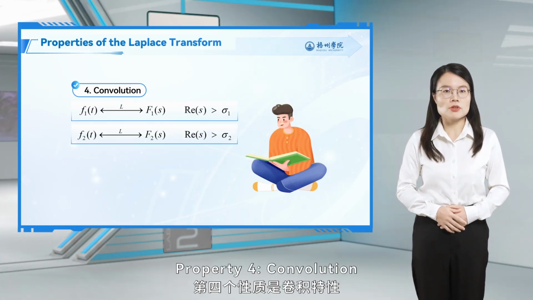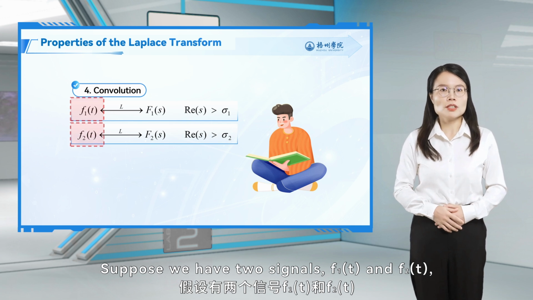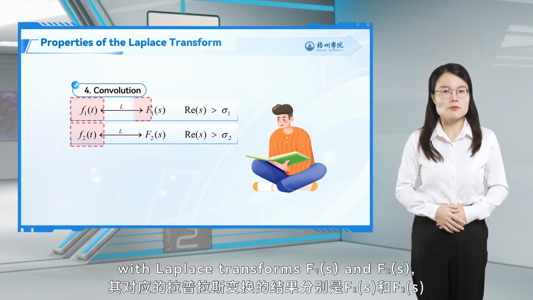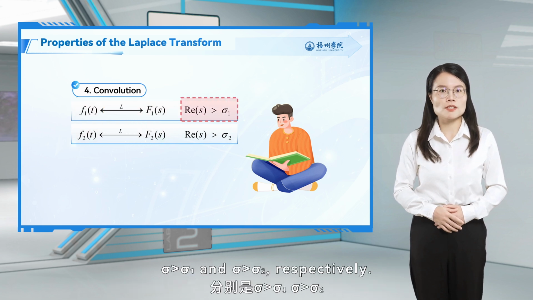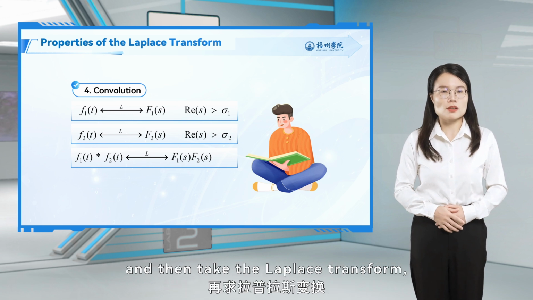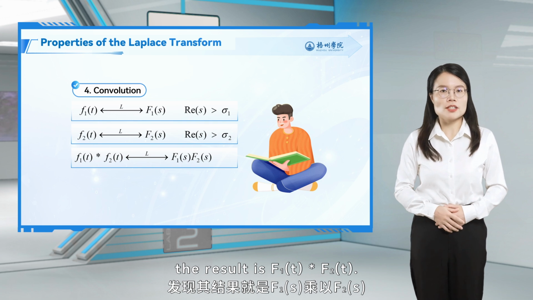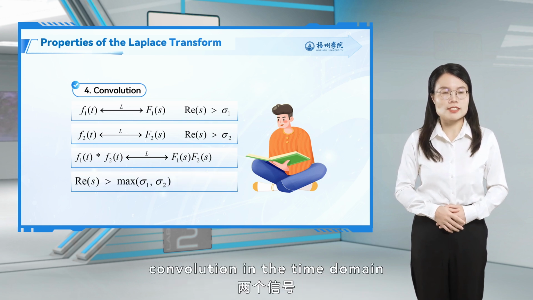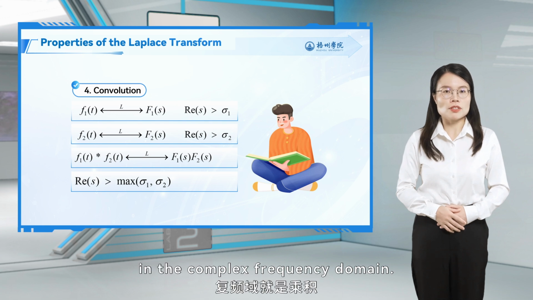Property 4, convolution. Suppose we have two signals, f1(t) and f2(t), with Laplace transforms F1(s) and F2(s), and regions of convergence sigma greater than sigma 1 and sigma greater than sigma 2 respectively. If we perform the convolution of f1(t) and f2(t), and then take the Laplace transform, the result is F1(s) times F2(s). In short, convolution in the time domain corresponds to multiplication in the complex frequency domain.